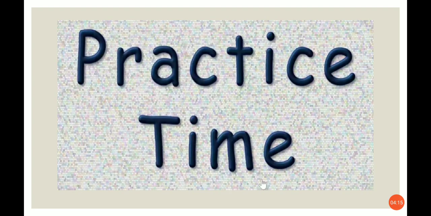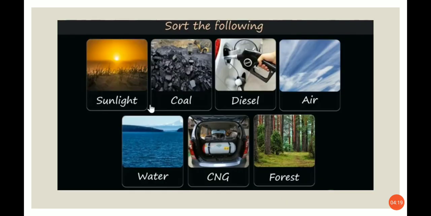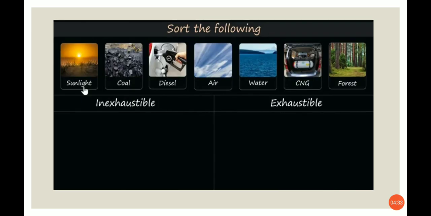And this is the time for practice. You have to sort the following. Here some of the natural resources are given. In this you have to figure out what are the inexhaustible and what are the exhaustible things. Let's find it out.